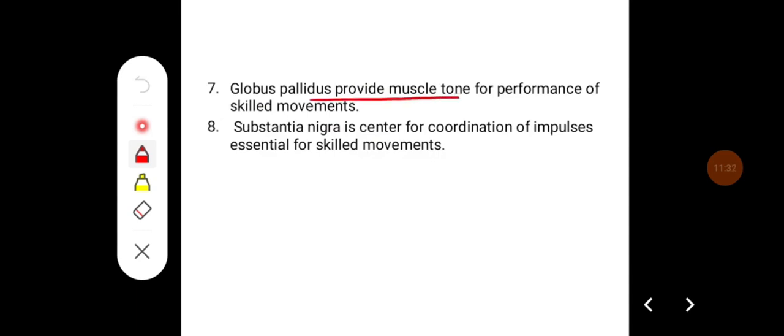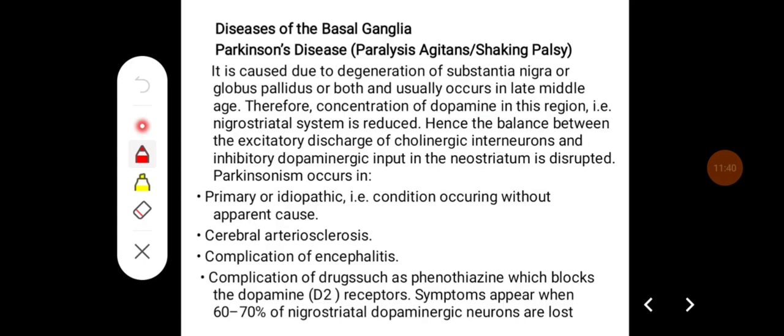Globus pallidus provides muscle tone for the performance of skilled movements, and substantia nigra is a center for coordination of impulses essential for skilled movements.